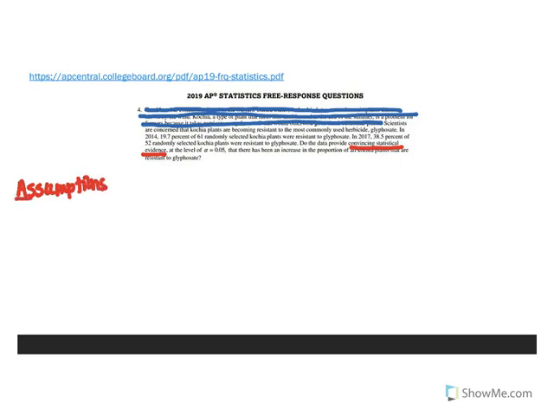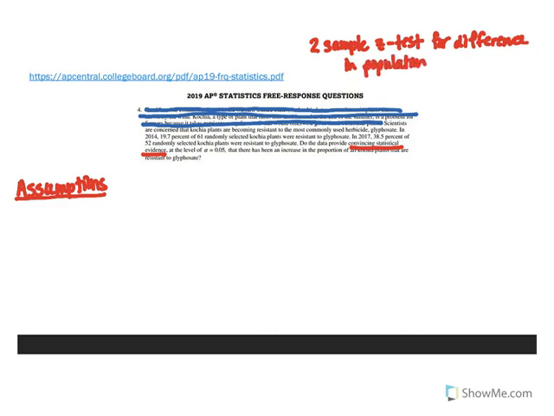Now, we also need to know what type of test we're dealing with. We've got 2 years that we're looking at, and we're looking at whether or not there has been an increase in the proportion of plants. So this is a 2-sample test. It is a z-test because we're dealing with proportions, and it's a 2-sample z-test for a difference in population proportions. Now, we'll talk a little bit more when we do calculations about how we get credit for identifying the correct test, but if we're going to name it by name, we need to be really careful.